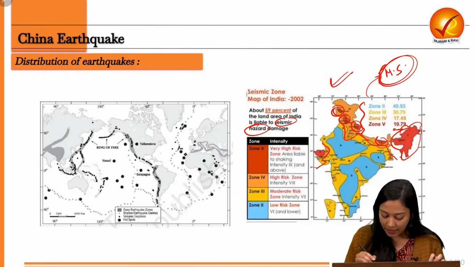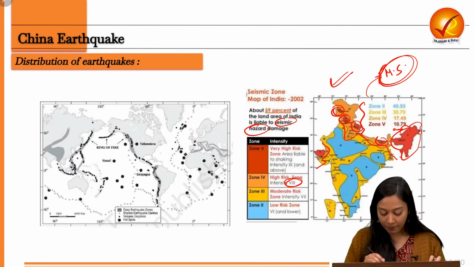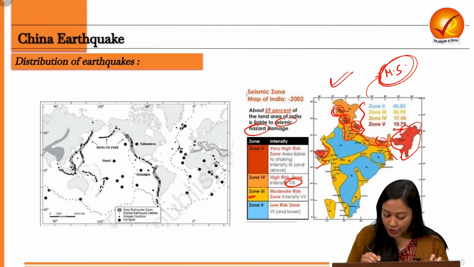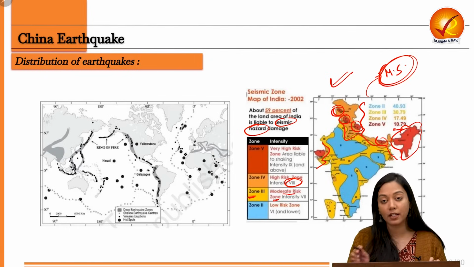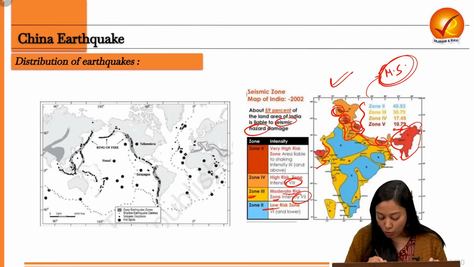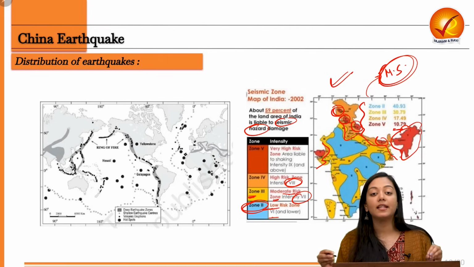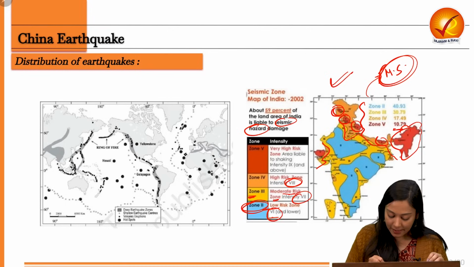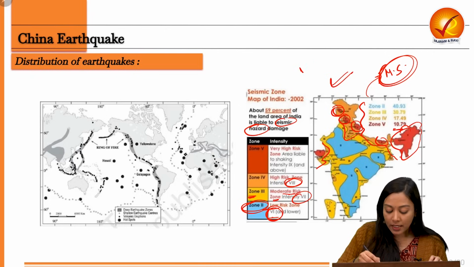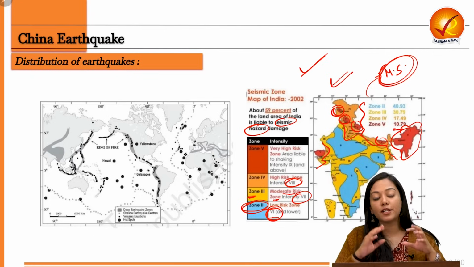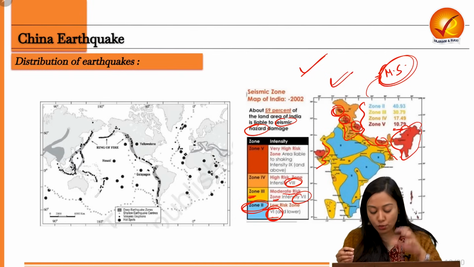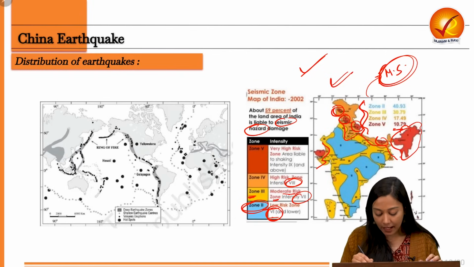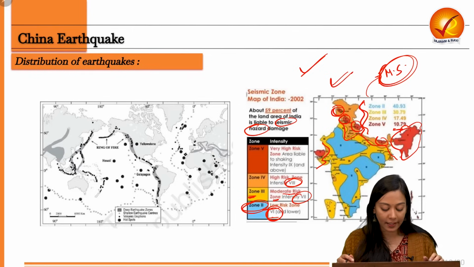They have intensity of 8. In zone 3, the yellow region, you can see moderate risk zone, intensity of 7. And the low risk zone, zone 2, has a Mercalli scale reading of less than 6 or lower. So this was about the seismic zonation mapping of India, and you can use this map along with this data and proper zonations in your mains answer writing.